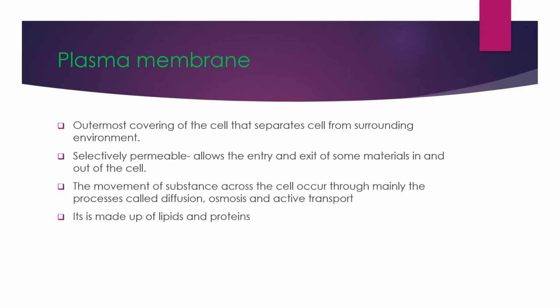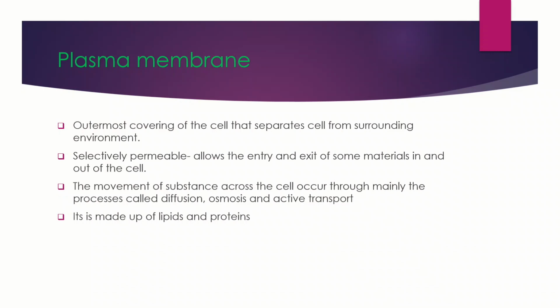The movement of substances across the plasma membrane occurs mainly through three processes: diffusion, osmosis, and active transport. Diffusion means the movement of molecules from higher concentration to lower concentration.